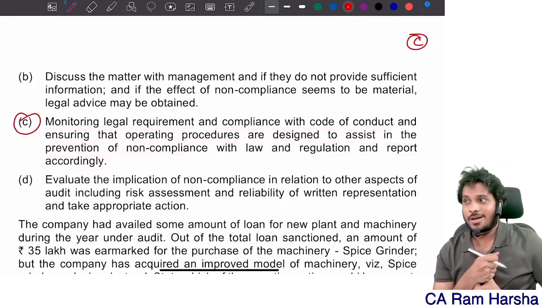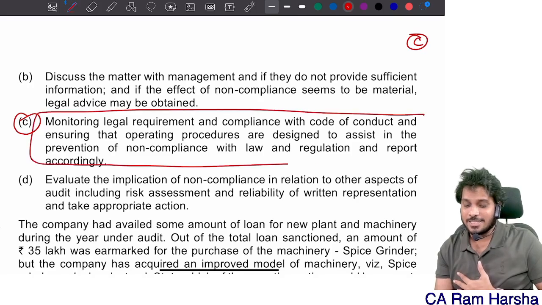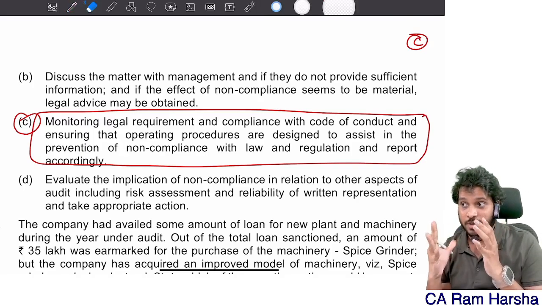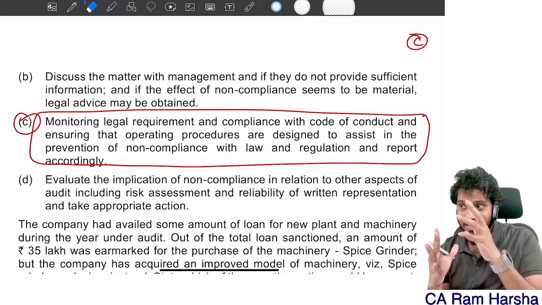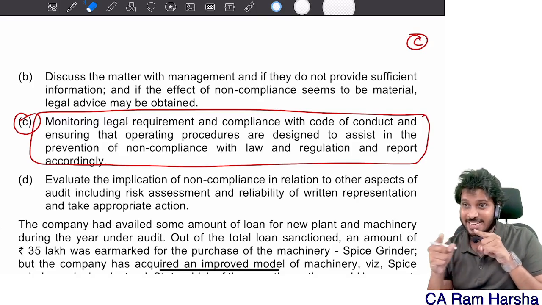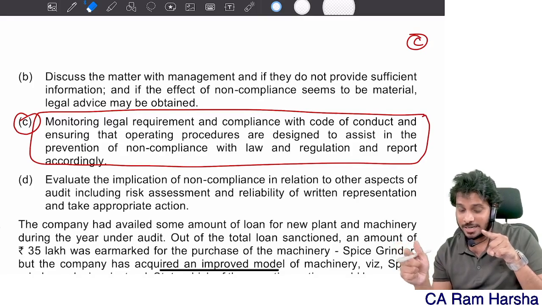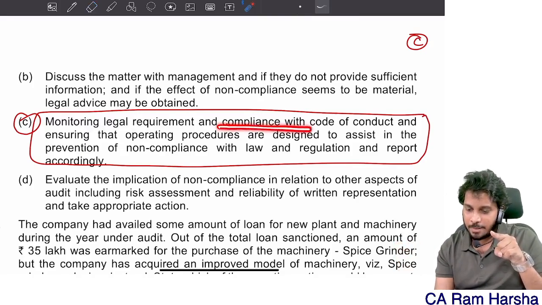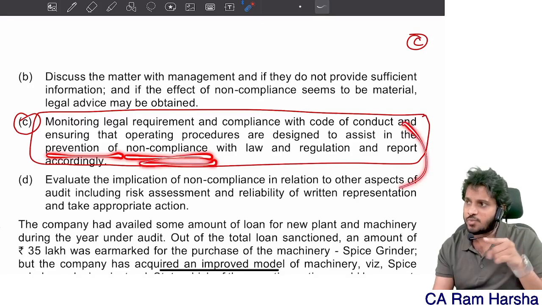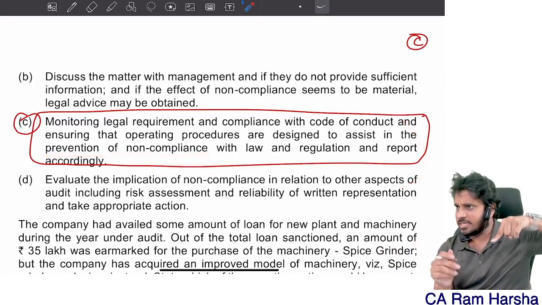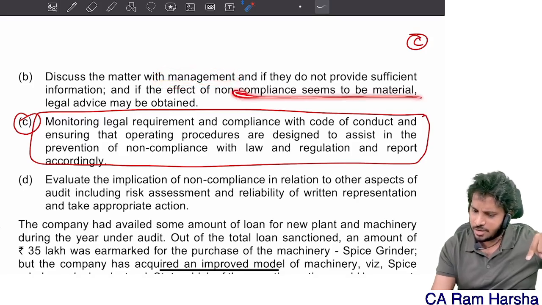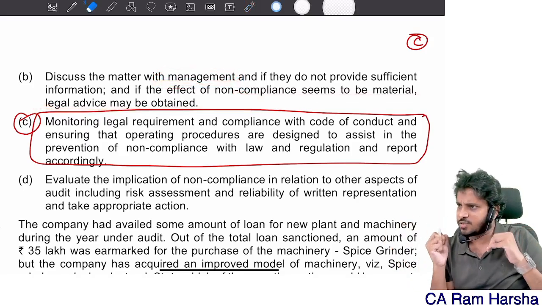This we won't do. You remember this point exactly we discussed in the SA 250 introduction. In SA 250, whether the entity has implemented policies and procedures to prevent, detect and correct non-compliances with laws and regulations, some 6 or 7 points. Whether they are maintaining a register, whether they are training the employees on the code of conduct, monitoring legal requirement and compliance with the code of conduct, and ensuring that operating procedures are designed to assist prevention of non-compliance. Why will I consider this? When I identify a non-compliance, I will see what is the nature of the non-compliance and what is its impact on financials. I will discuss the matter with those charged with governance. If I require, I will go for legal advice further.